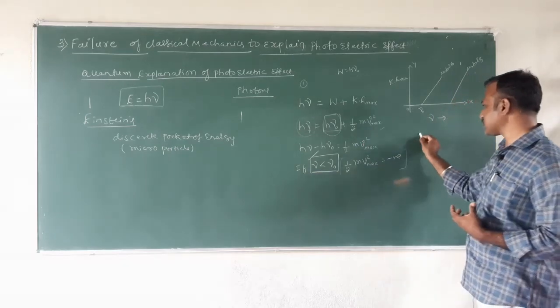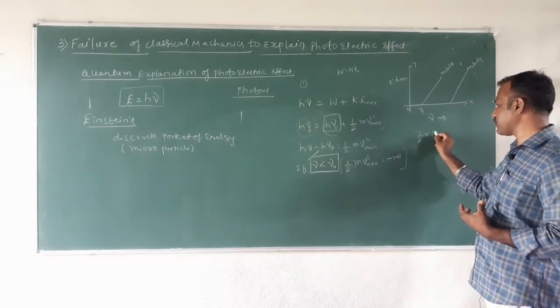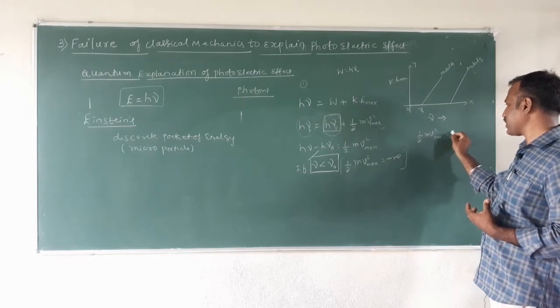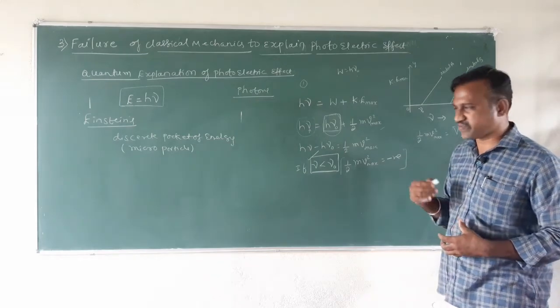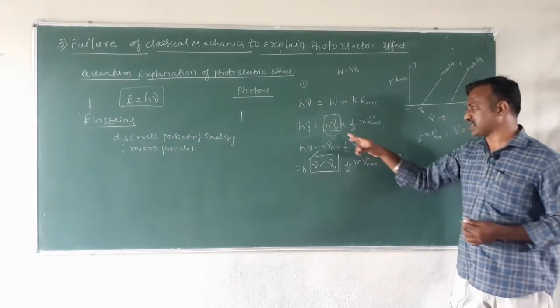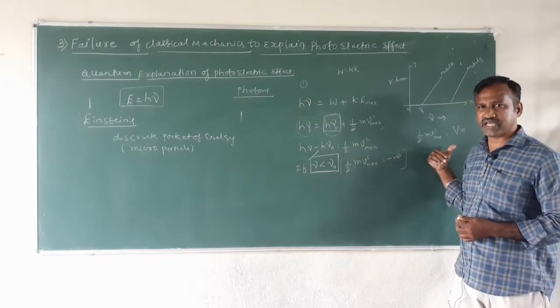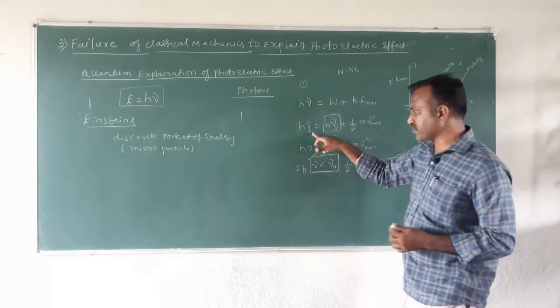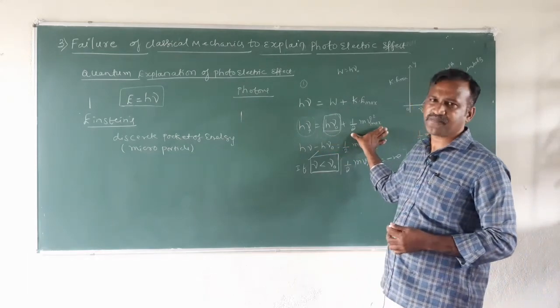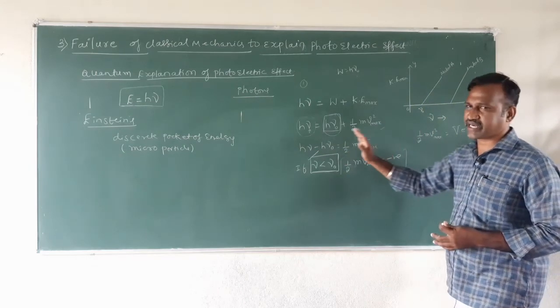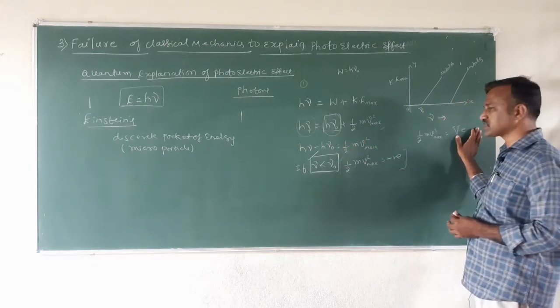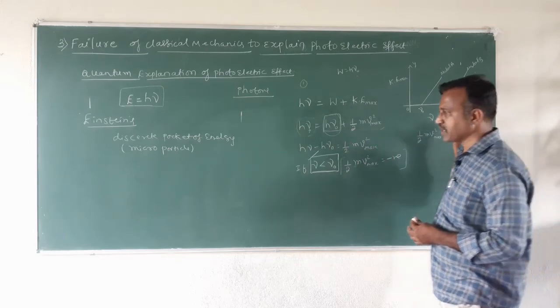We also saw that the maximum kinetic energy, half m v square maximum, is equal to the stopping potential energy. As the frequency increases, the stopping potential also increases, because as the frequency increases, kinetic energy also increases. So the stopping potential is different for different frequencies.